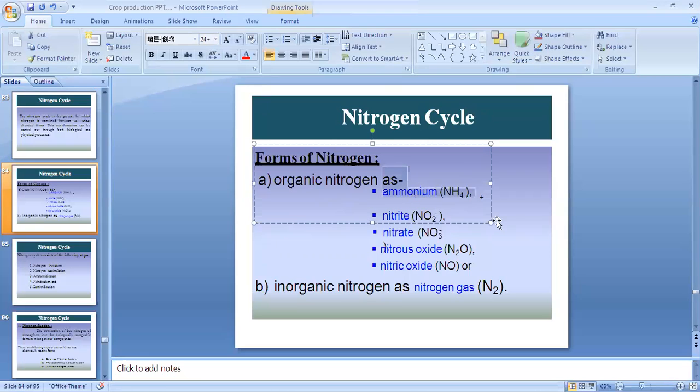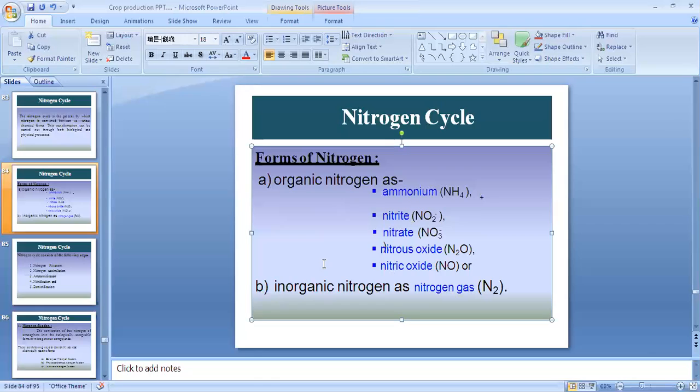As well as nitrite, NO2, and nitrate, NO3. Remember these formulas also. Nitrous oxide, N2O. Nitric oxide, NO. These are formulas you already know from chemistry. Simply remember these.